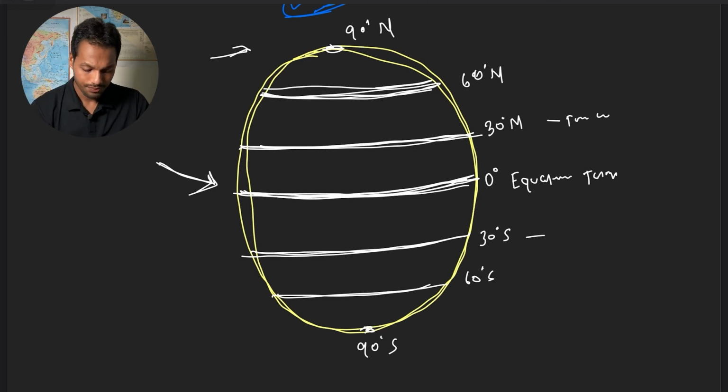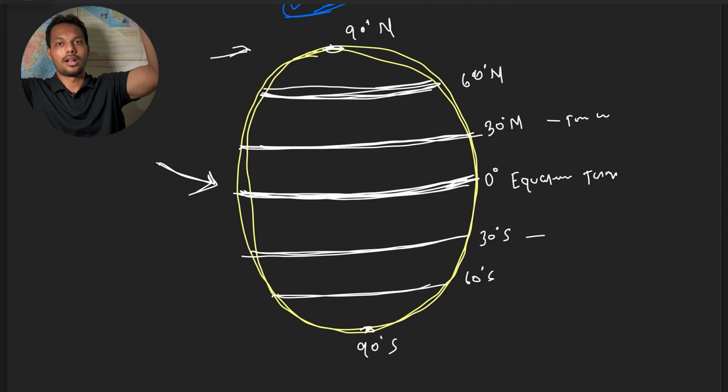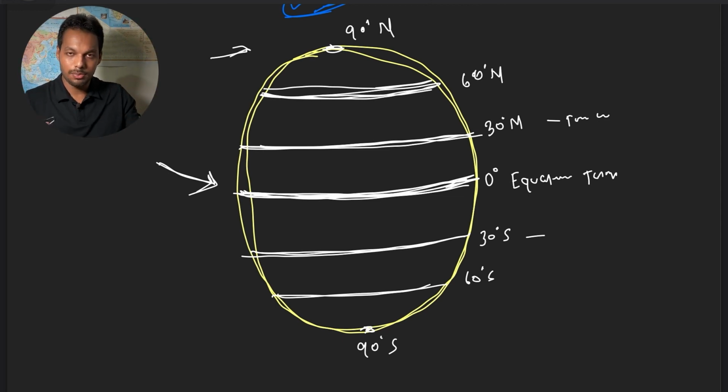Here, as there is more solar radiation, more insolation, at the equator, there is low pressure. So what will happen if I increase the temperature? The air will expand, and it will move upward. If the air at this place moves upward or moves towards its periphery, then what will happen to the pressure at this particular point? Pressure will decrease.